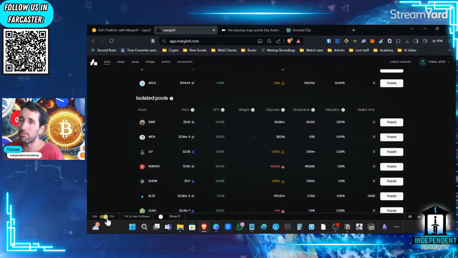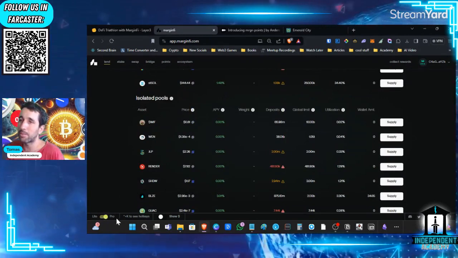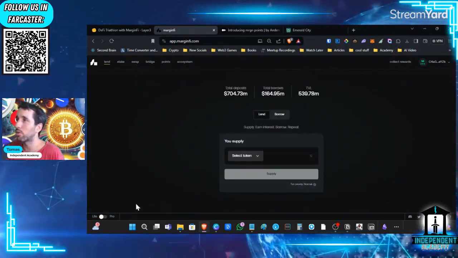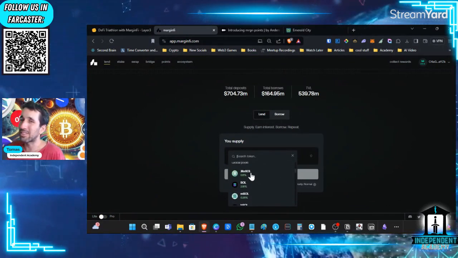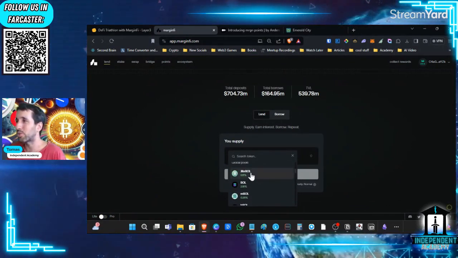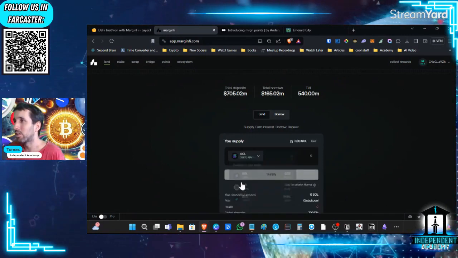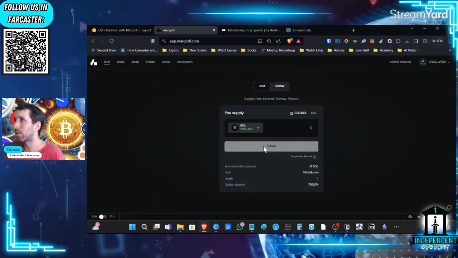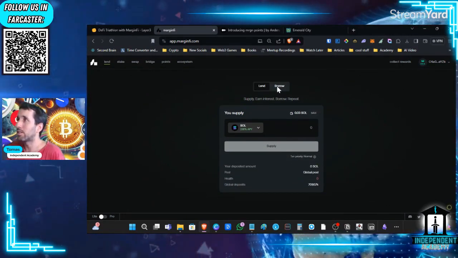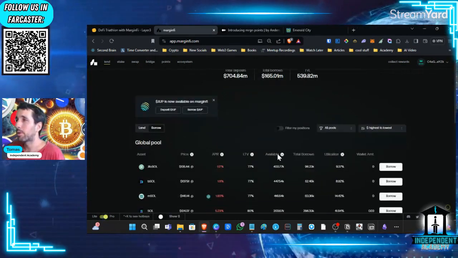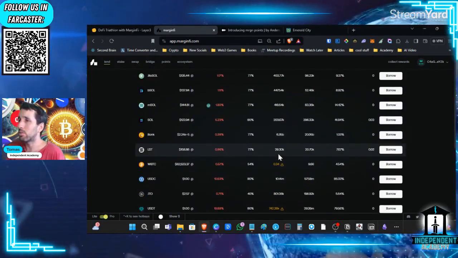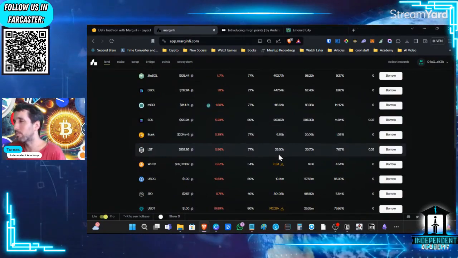If you see here in the corner, we have the light and pro version. If you switch to light, there's a lot less information. It's much more restrictive, but you can just choose the token that you want and either lend or borrow. I like to see the pro version because then you can actually see all the information. It's much, much clearer.